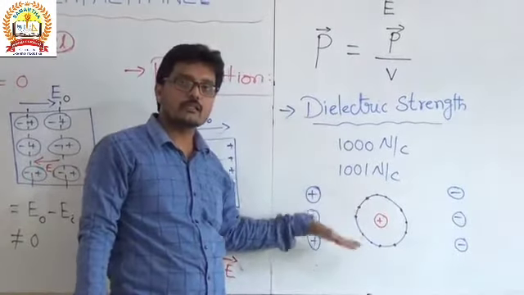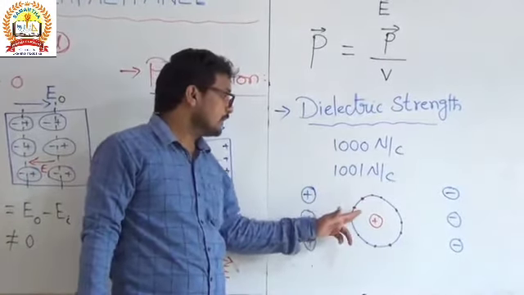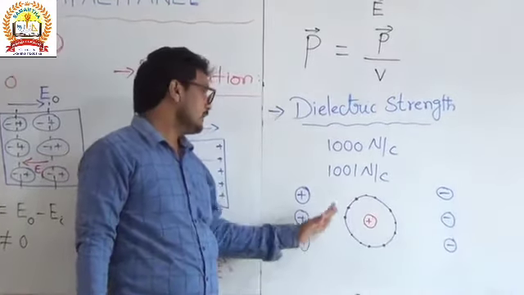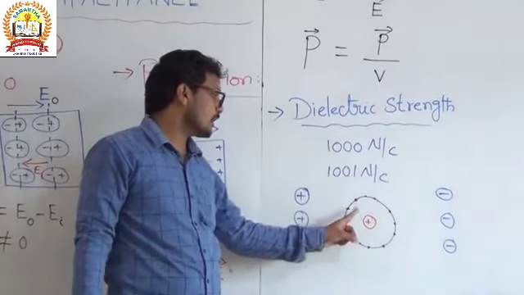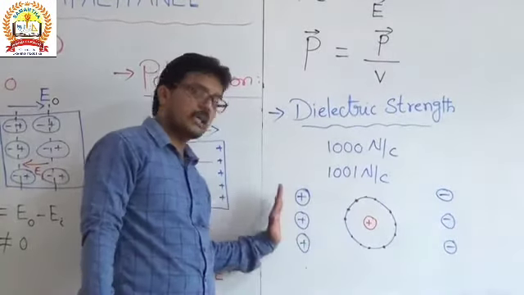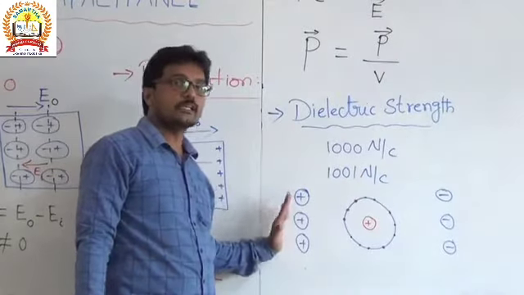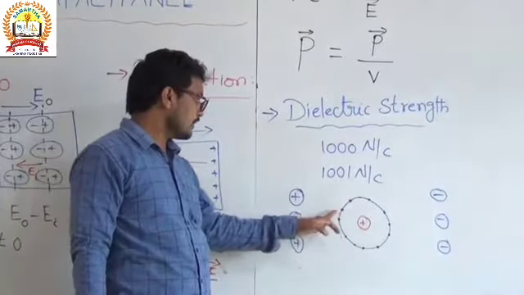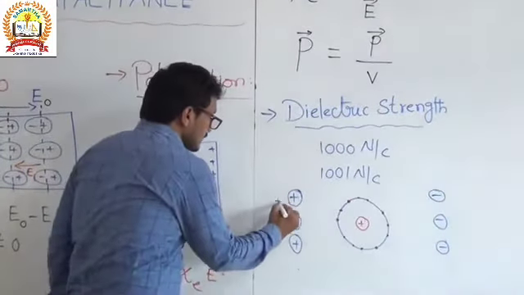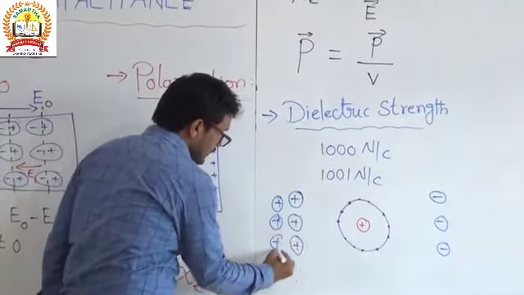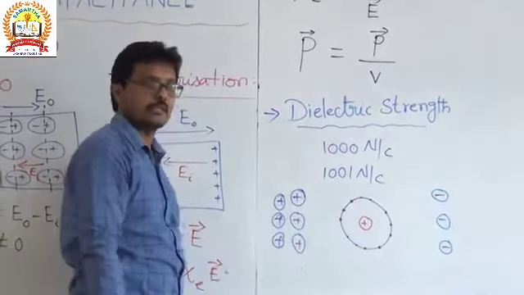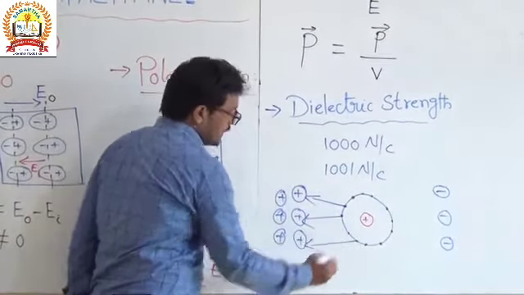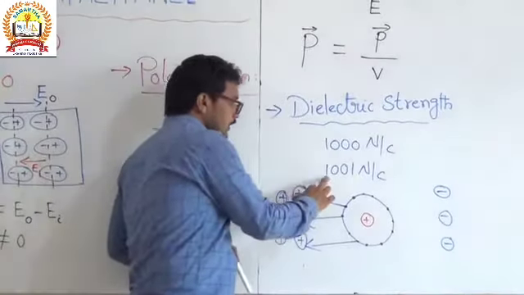It means that we are crossing the strength of the positive charge on the electrons. It means this electric field is more than the positive charge on the electrons, so that these electrons are moving towards this positive charge. Here this is positive charge, here positive charge, and these electrons are moving towards this side. Okay, so now these electrons are moving towards this side, and that we call that here 1001 Newton